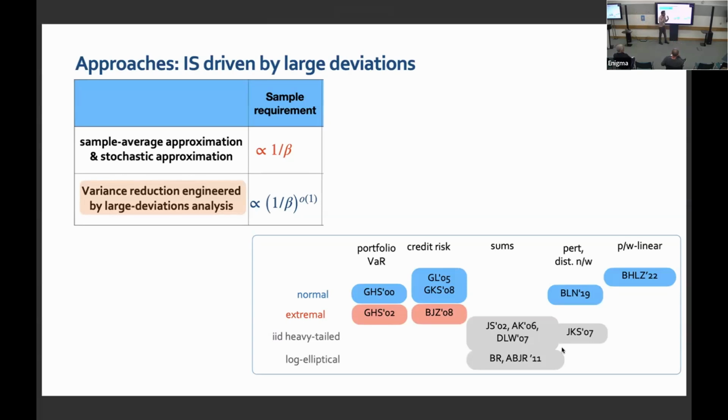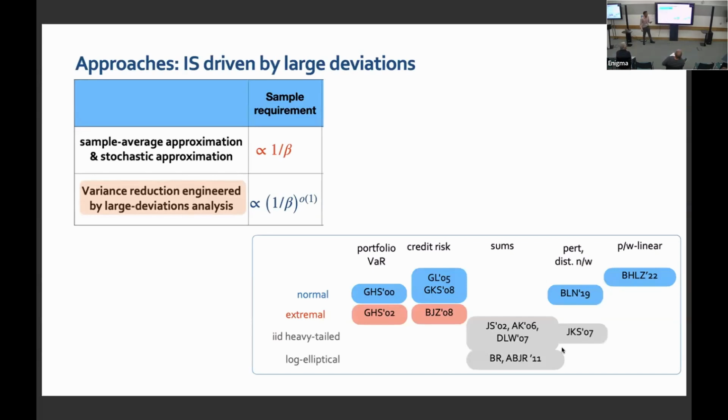I'm not reviewing the literature in detail here because of the lack of time, but what I'm showing is different problems. One is portfolio VaR estimation, one is credit risk estimation, one is sums of random variables, another is distribution networks and so on. You have different problems and you have different distributions. And for each of these, the literature has required us to do a different change of measure by doing large deviations analysis specifically for each problem, and come up with a good change of measure specifically for that problem. Each of these is a nice contribution in that aspect.